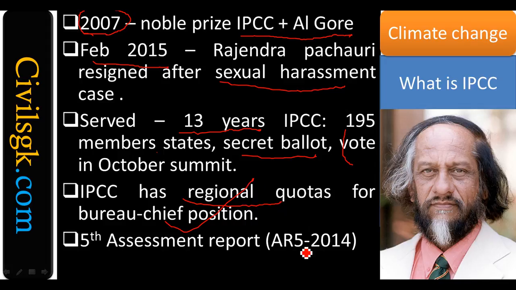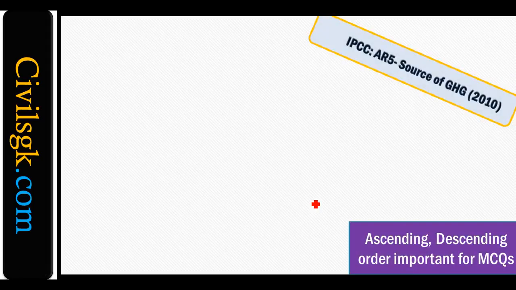Clear? Right. And the Fifth Assessment Report, which is AR5, 2014. Please make it a point. The UNEP report, you call it GEO6. The IPCC report, you call it AR5 2014. Both came in 2014 itself. What is this report AR5, the AR5 report which has been given?